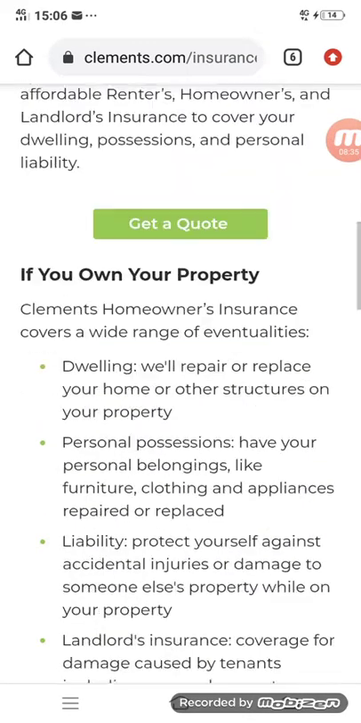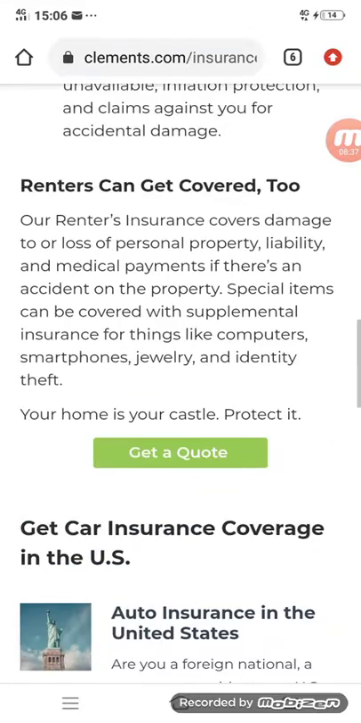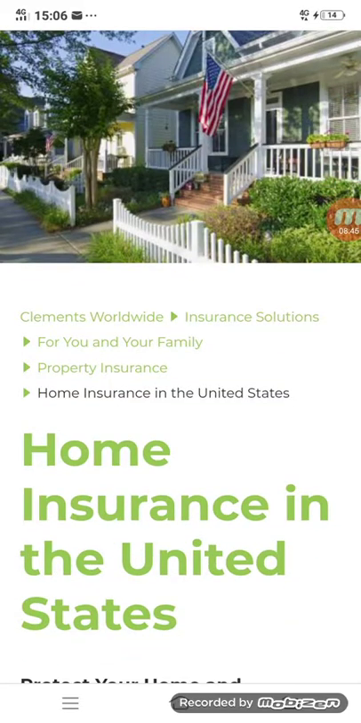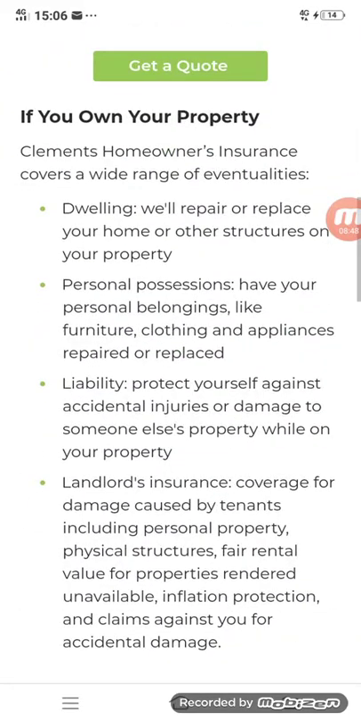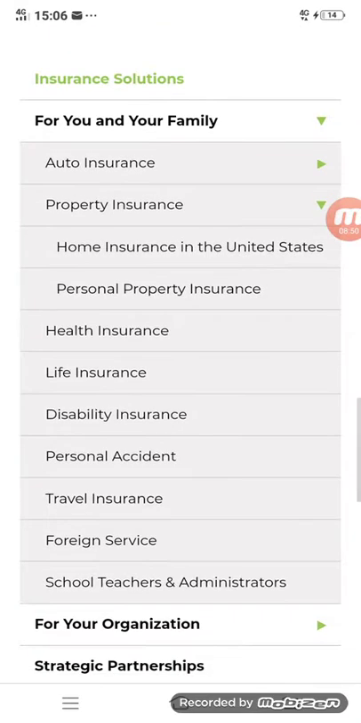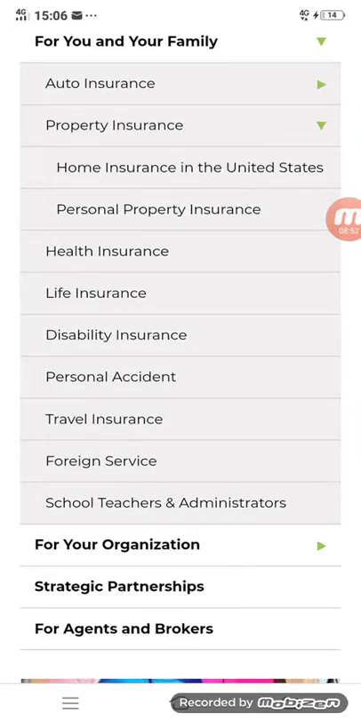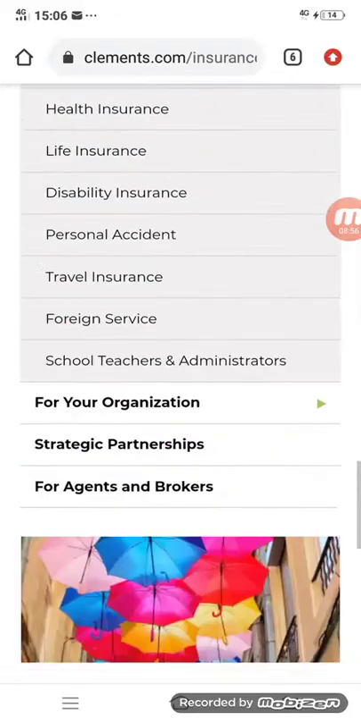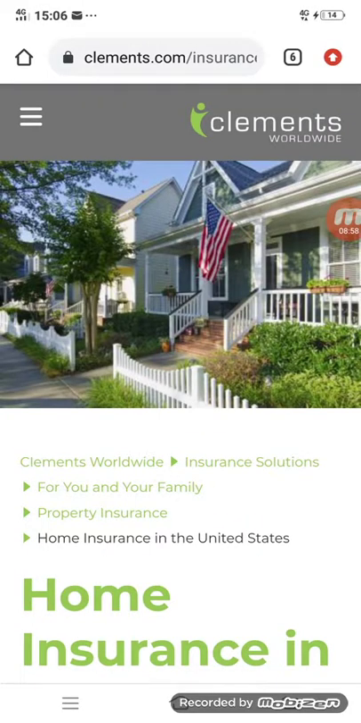All-in-one insurance, what you need is in this website, www.salimentsworldwide.com. Life insurance, health insurance, accident insurance, auto insurance, foreign services, travel insurance, personal accident, all this is in this website.